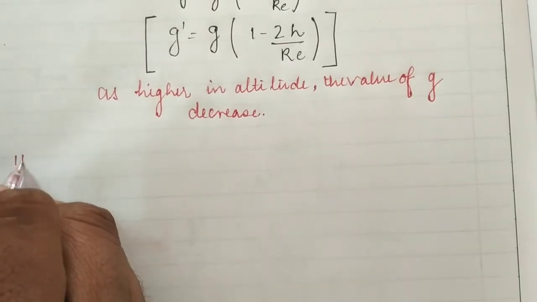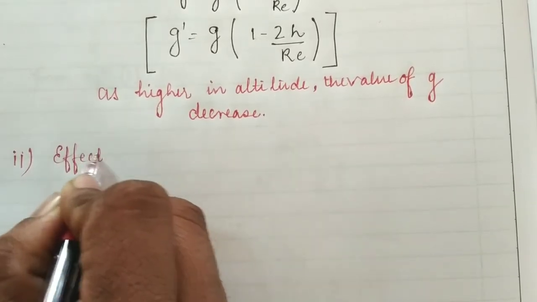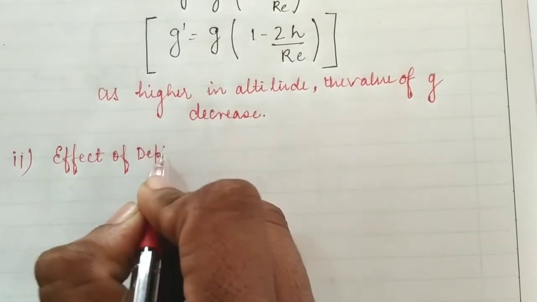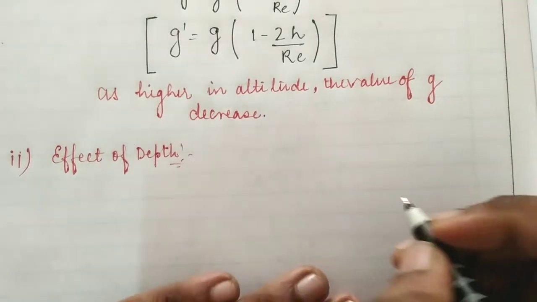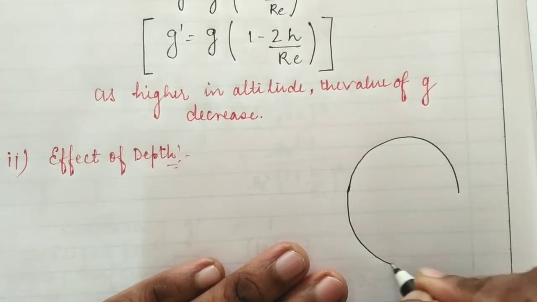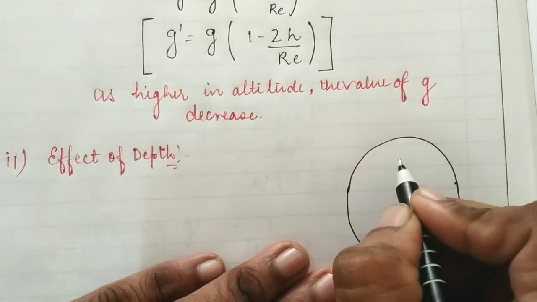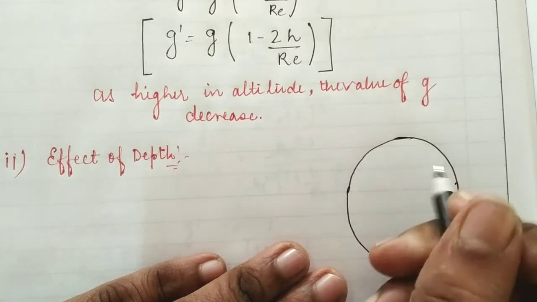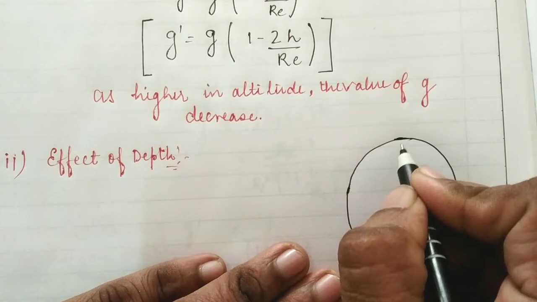Okay, so now we are going to take the next condition, the effect of depth. Let us suppose this is the earth, and we have to calculate the variation in the value of g at a depth h from the earth's surface. This is the surface of the earth, and this O denotes the center of the earth.